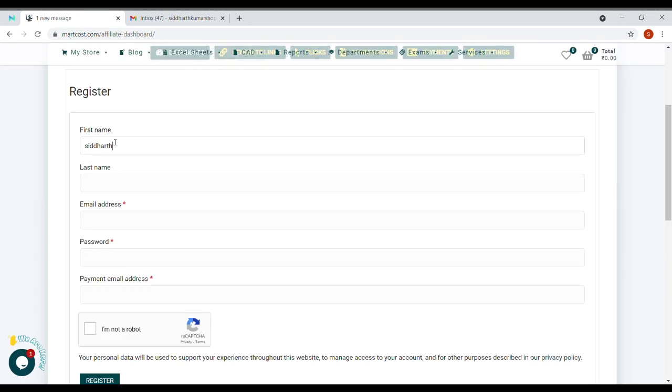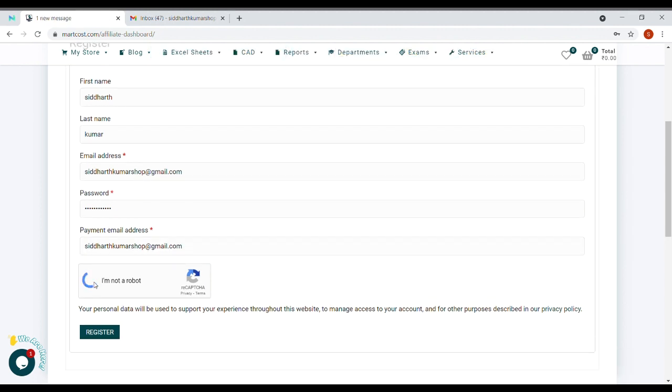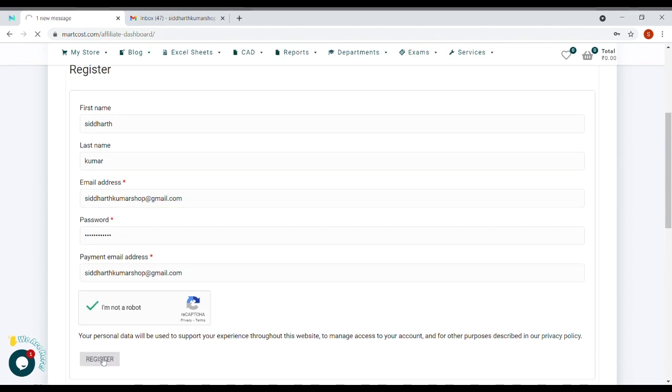Enter your first name, and next, enter your last name, and next, enter your email address, and next, choose a strong password, and next, enter your payment email address. Next, click on I am not a robot, and after that, click on the register button.